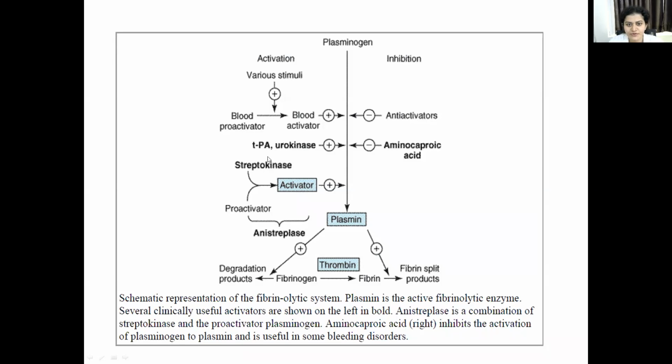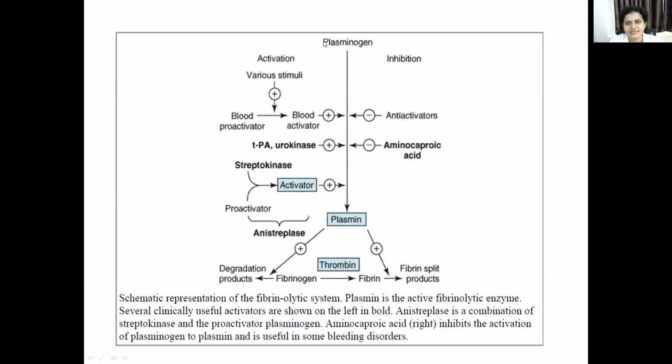Today we will know about fibrinolytics, that is, drugs causing conversion of plasminogen to plasmin. That includes drugs like urokinase, streptokinase and anistreplase. There are other drugs also. So this plasmin, what happens? It causes conversion of fibrinogen to its degradation products, and fibrinogen also gets converted to fibrin by thrombin, which is factor 2. And fibrin again gets degraded to its fibrin split products. So this is the cycle of the fibrinolytic system.